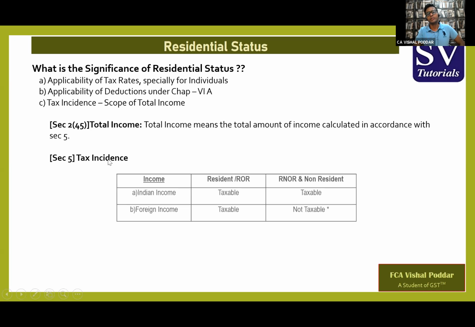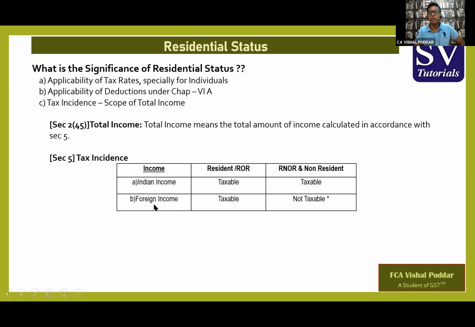This section 5 says that your income could be Indian or foreign, and what would be taxable to you, Indian income or foreign income or both, that depends on your residential status. So if you are resident, you are liable to pay tax on your global income, so you have to pay tax on Indian income as well as foreign income both. But if you are a non-resident, you have to pay tax only on Indian income but not on foreign incomes.